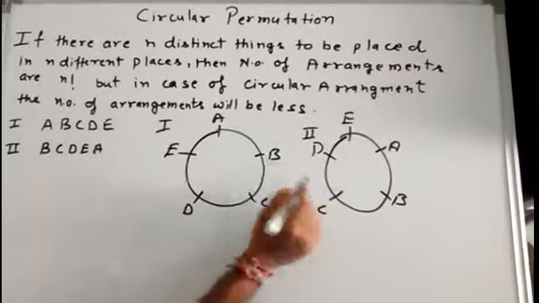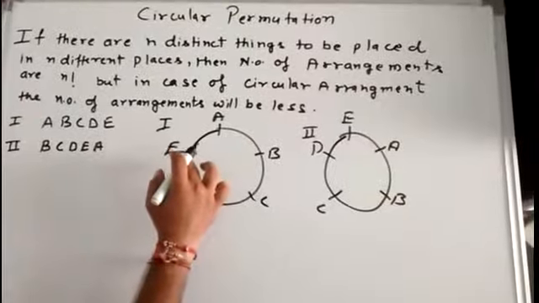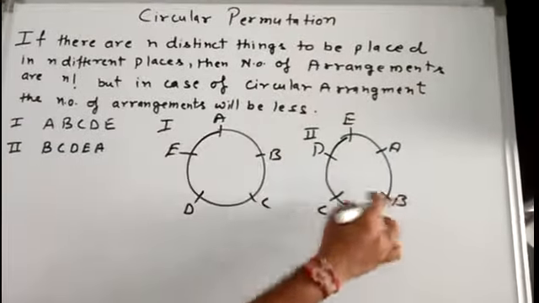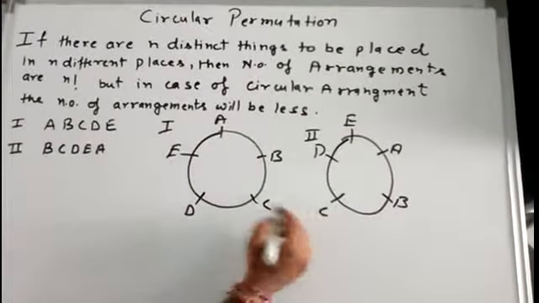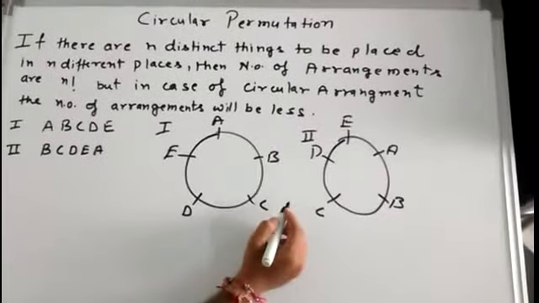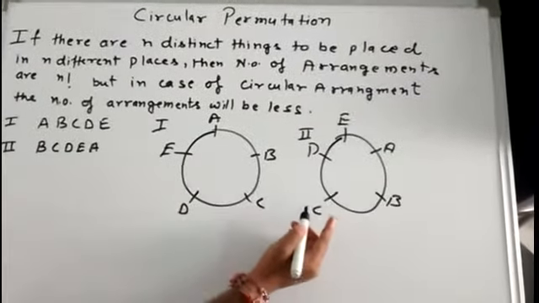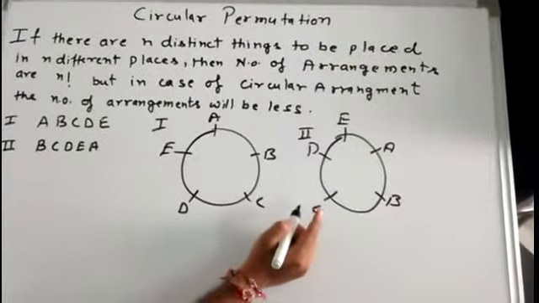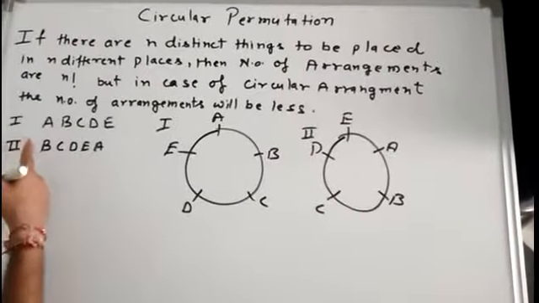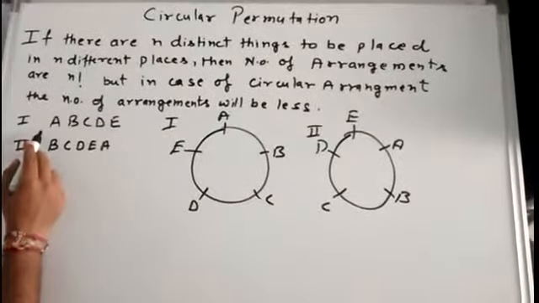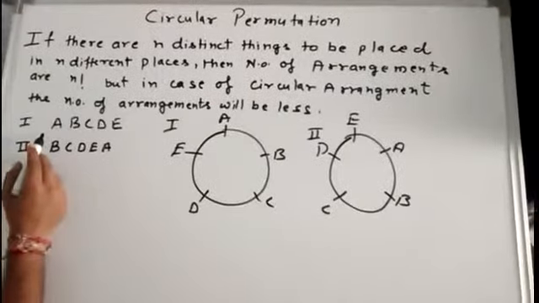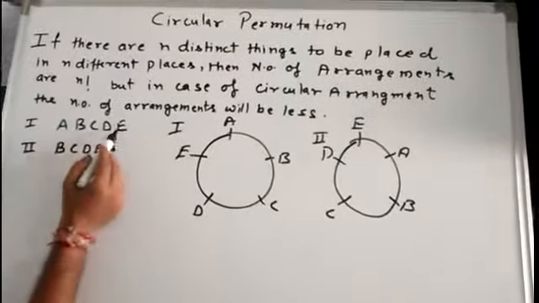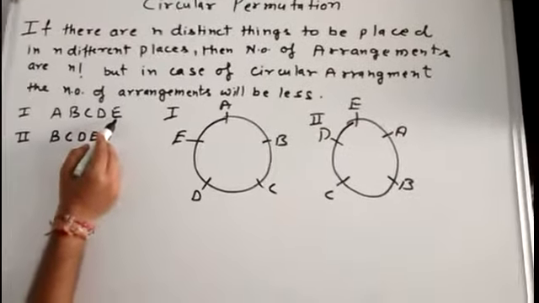So in this case, A, B, C, D, E is one arrangement. The same arrangement A, B, C, D, E is also there. So these two are not two different arrangements, but they are the same arrangement in case of circular arrangement, while they are different in case of a general arrangement, which has first element as A and last element as E.